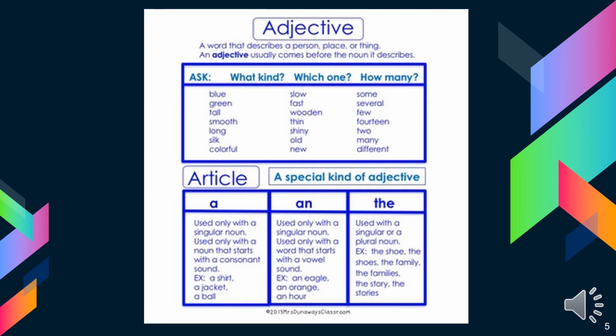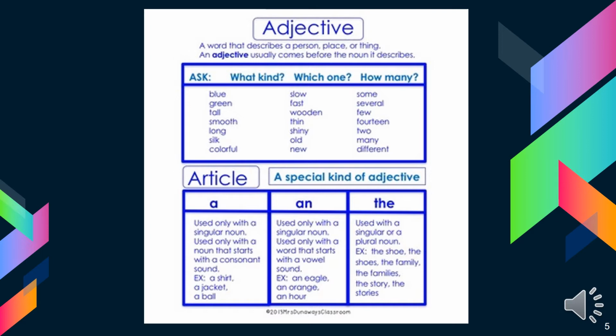An adjective is a word that describes the noun, a word that describes a person, place, or thing. An adjective usually comes before the noun it describes. For example, blue book. Blue describes the color of the book, so blue is the adjective.